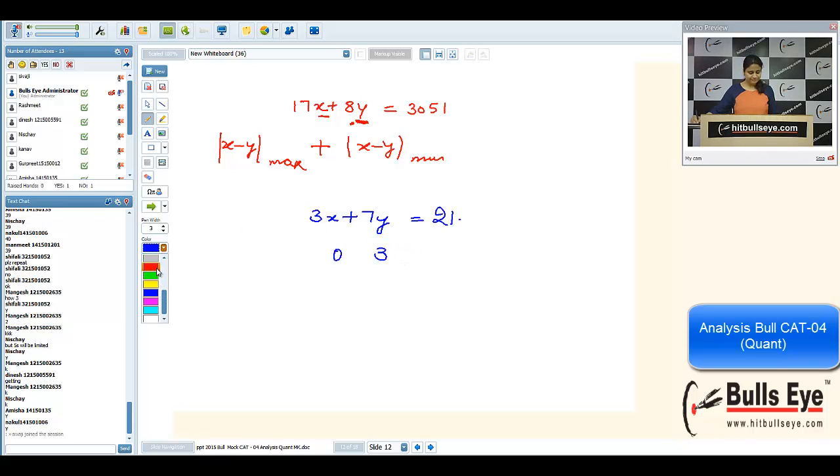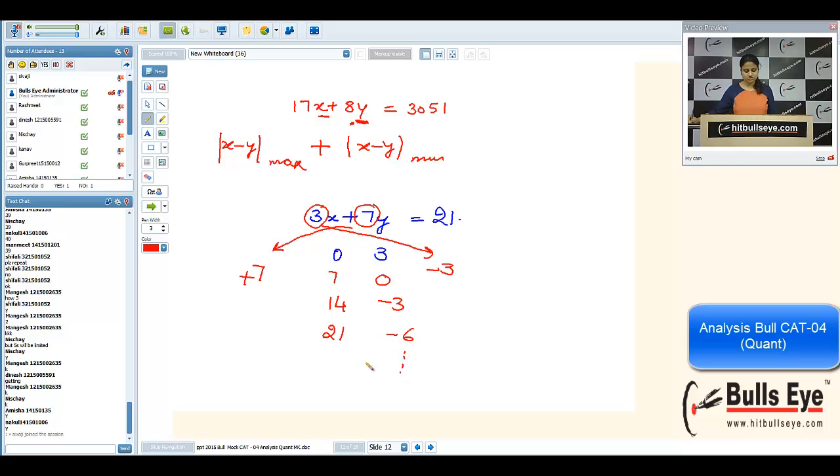What is the criteria? I'll take y's coefficient. Coefficient means the number with the sign. I'll take then x coefficient and write on the other side. Add up in one case, subtract in another case. I mean to say, if you are adding 7 to this, you will subtract 3 from the other side. Again, I'm writing 14. It will be minus 3. It will be 21. It will be minus 6 and so on. These many solutions are possible.